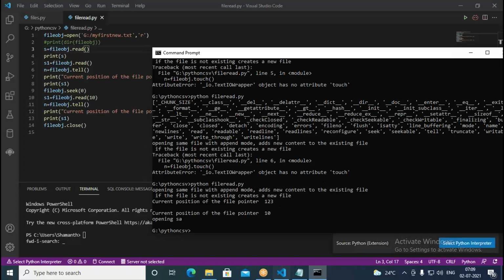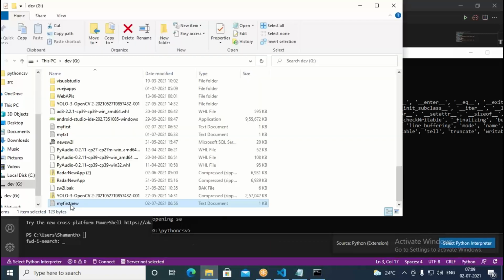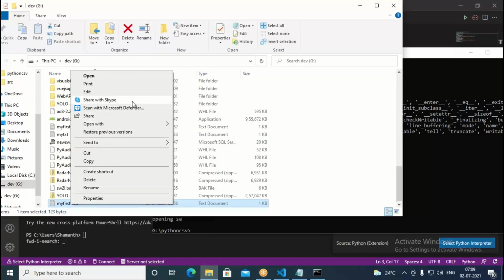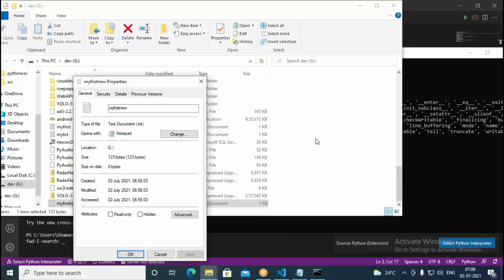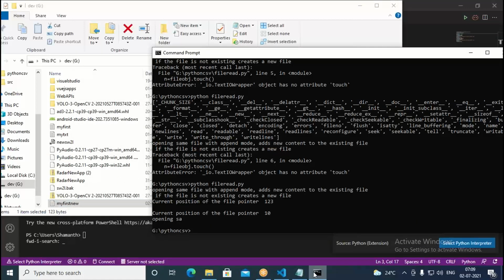Okay, so what it says: opening the same file in append mode adds new content to the existing file. If the file does not exist, it creates a new file. Current position of the file pointer: 123, it says. So total number of bytes is actually how many? 123. If you go to this file and open the properties, it says 123 bytes. How many do we have in total? 123 bytes. That means we have reached the end of the file. If you look at the code, we reached the end of the file.